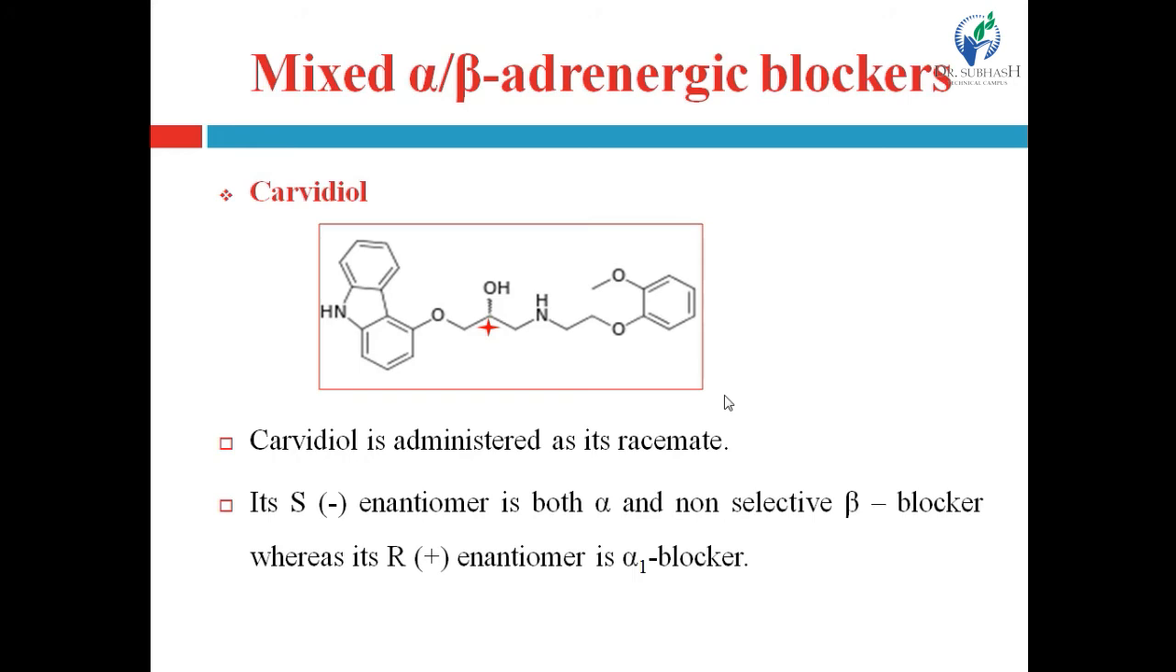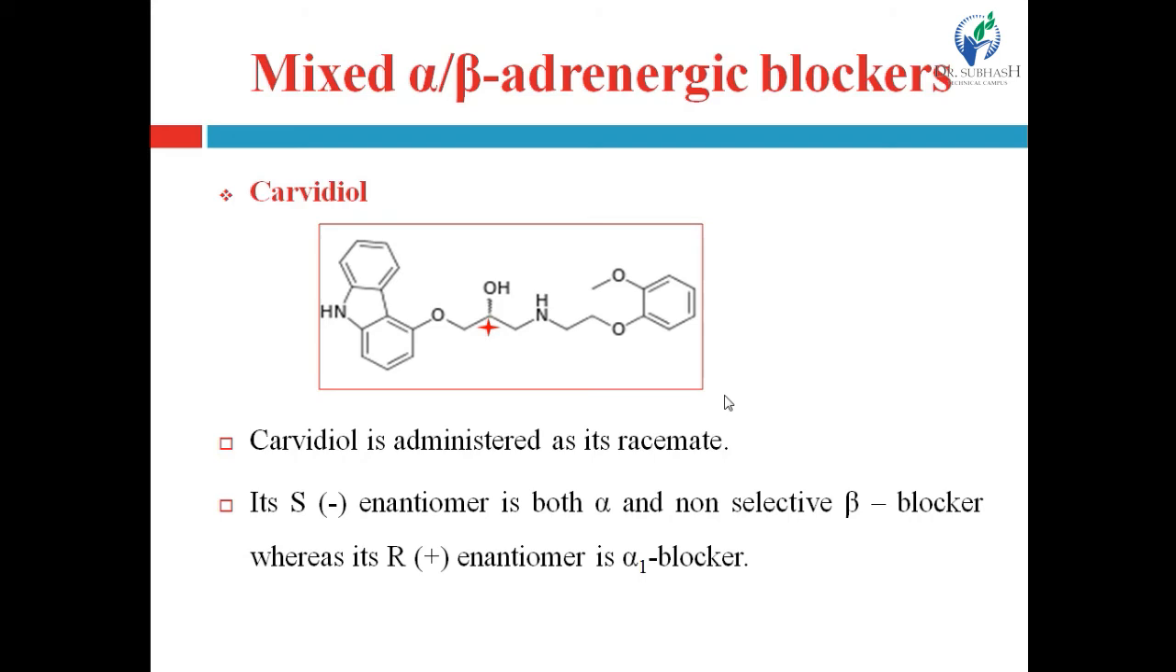So carvedilol is administered as its racemate. Racemate means racemic mixture. Racemic mixture means 50-50% or exactly equal amounts of both enantiomers in one mixture, right? A racemic mixture contains 50% dextro and 50% levo enantiomer in the mixture. That's why it nullifies its optical activity and the angle of rotation becomes 0, right?